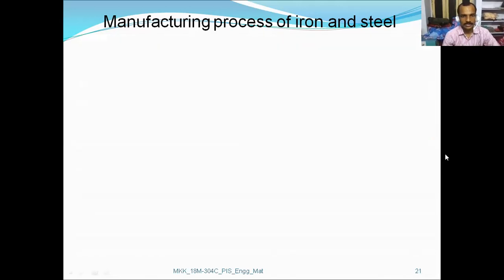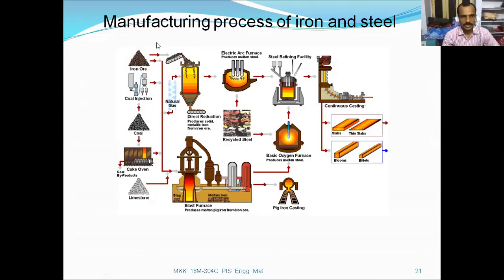So let us see the working condition. The iron ore is sent for the direct reduction, producing metallic solid iron from iron ore, and then to the electric arc furnace, to the steel refining facility, and then continuous casting, giving either slabs, thin slabs, blooms, billets, cut blanks, etc. So here, limestone with coke oven, coal injection, and iron ore.